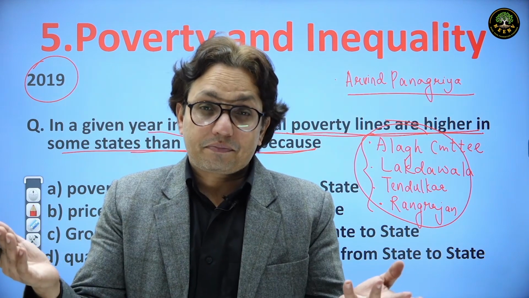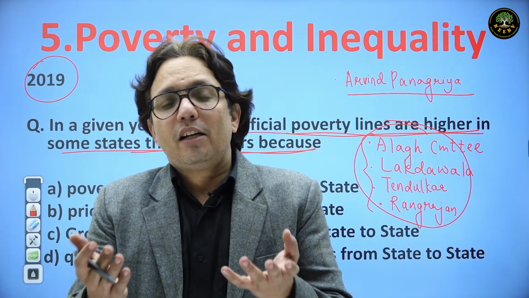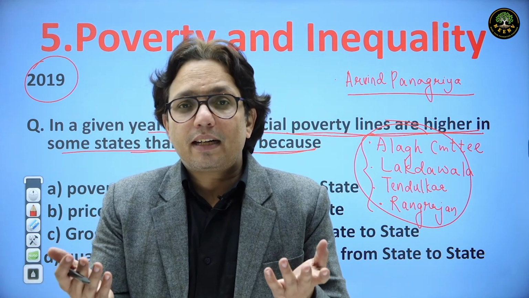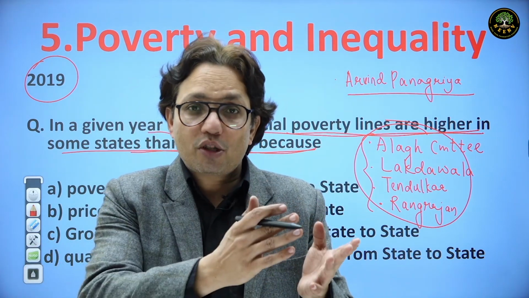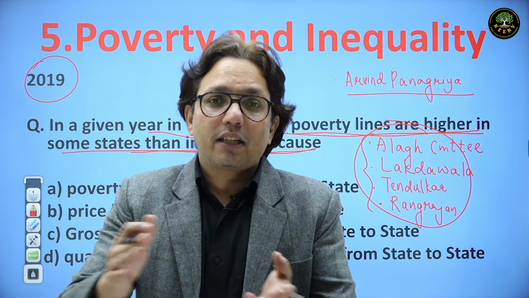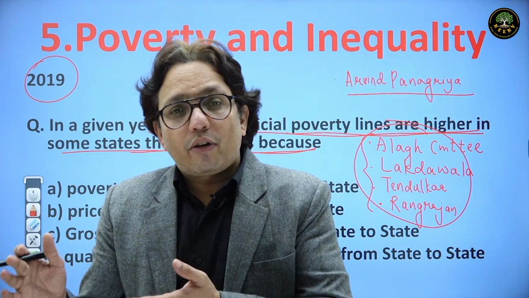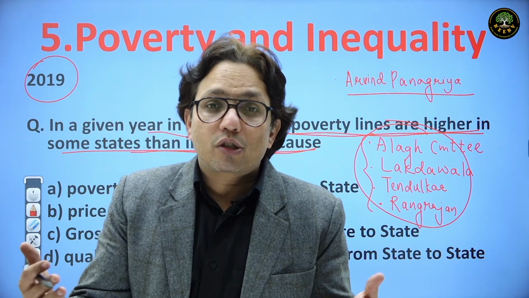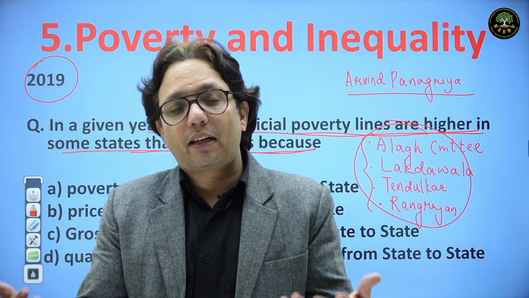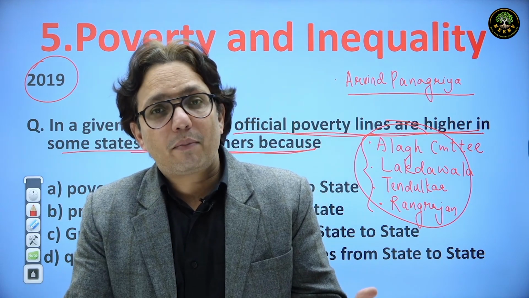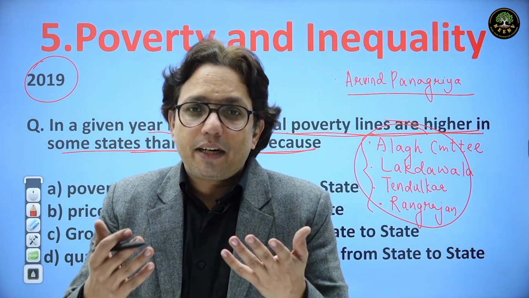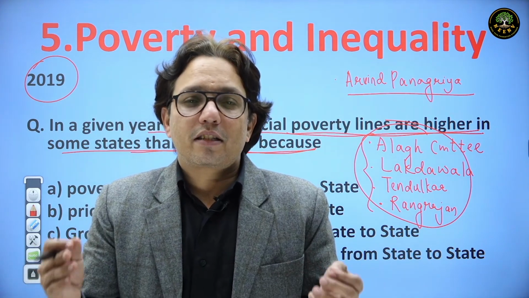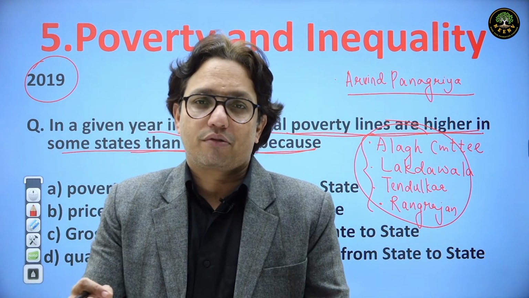And if I say poverty, what is BPL? A person who cannot even afford a vegetable thali is poor. In that case, the price of vegetable thali is 50 rupees in Mumbai and a vegetable thali will be costing 30 rupees in Kanpur. The one who cannot even spend, say, 30 rupees in Kanpur, he is poor. The one who is able to spend 35 rupees on a vegetable thali in Kanpur is above the poverty line, but the same person is below the poverty line in Mumbai. Why is there a difference in the price of vegetable thali? Because there is a difference in the price of items.